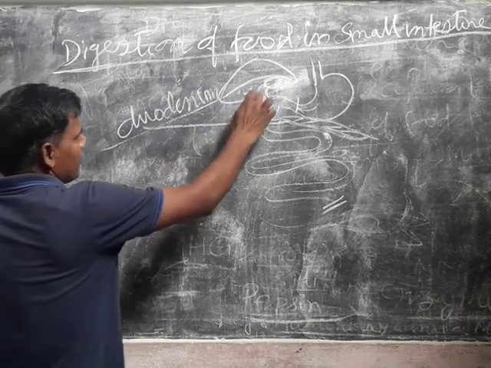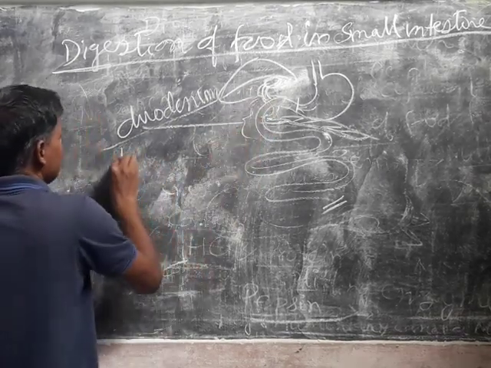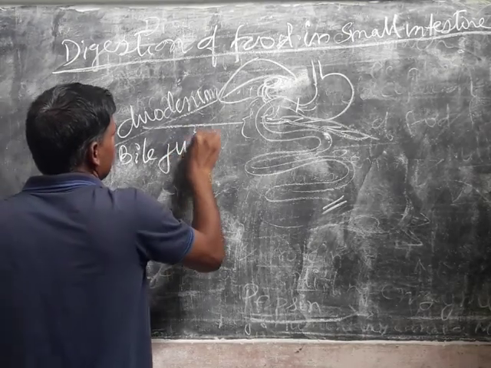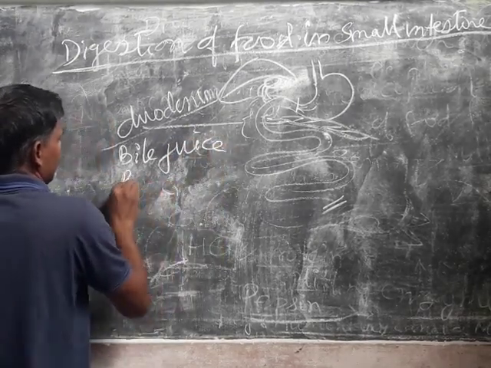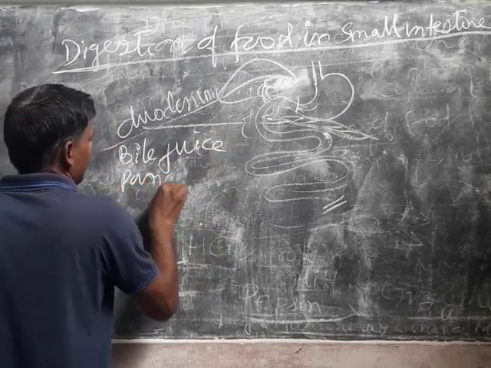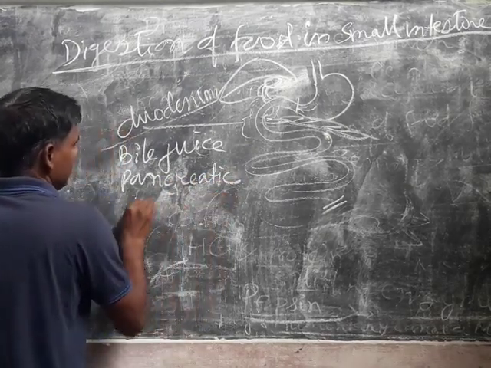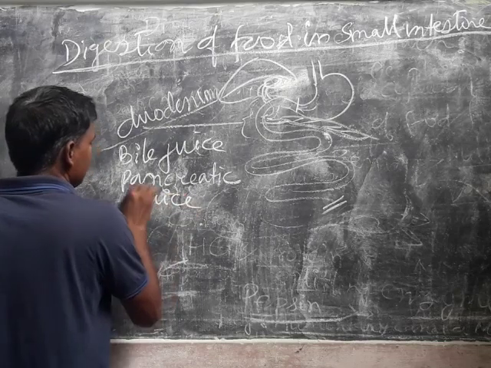That means both bile juice and pancreatic juice come to the digestive tube in this part.